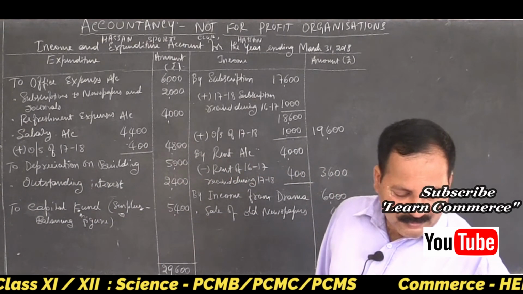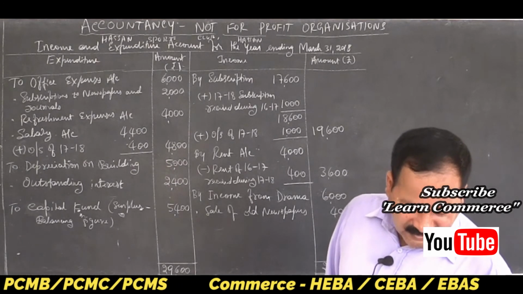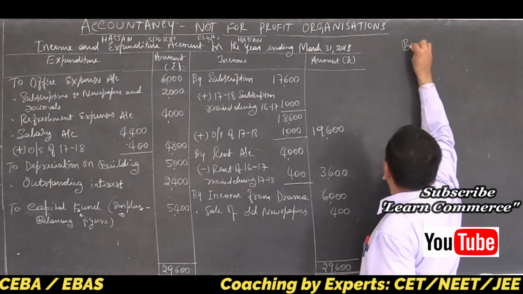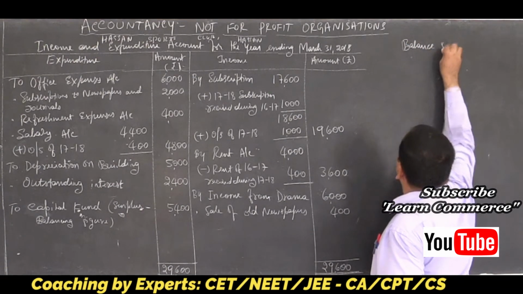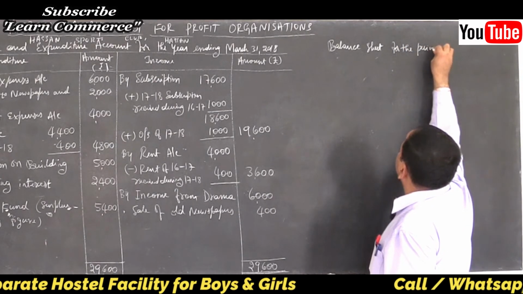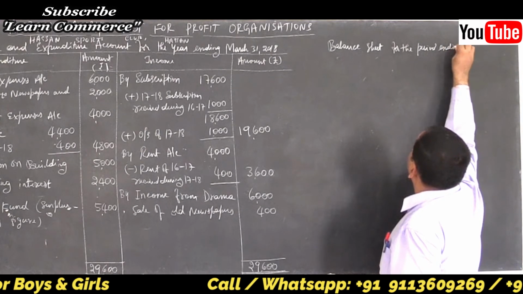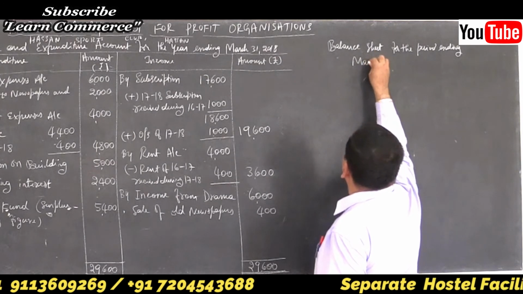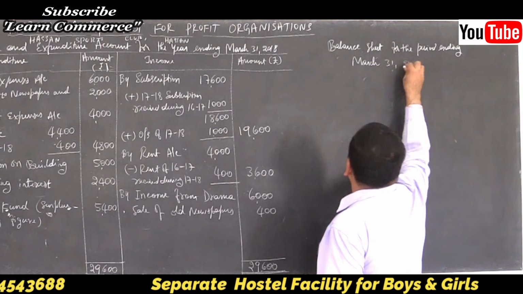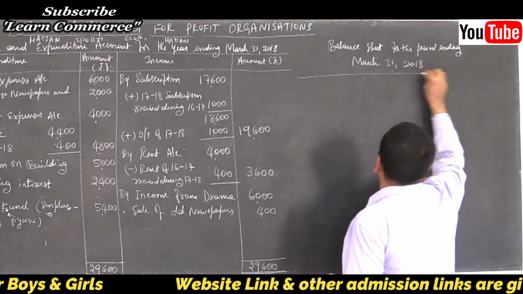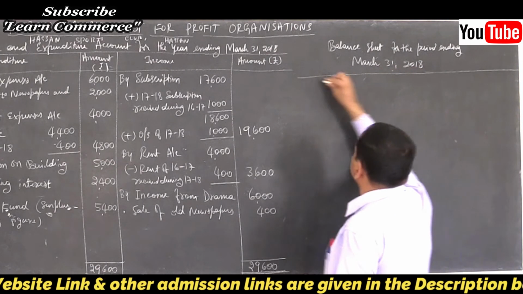Now let us move on to the next part, that is balance sheet. Draw the columns. Balance sheet as of or for the period ending March 31st, 2018, right?